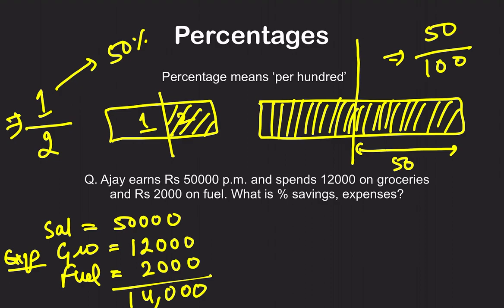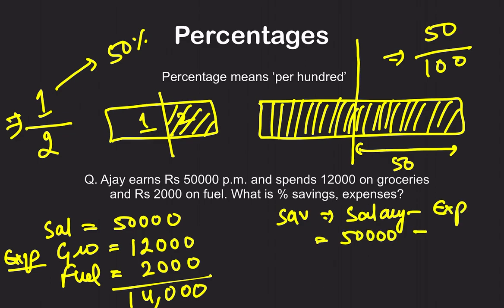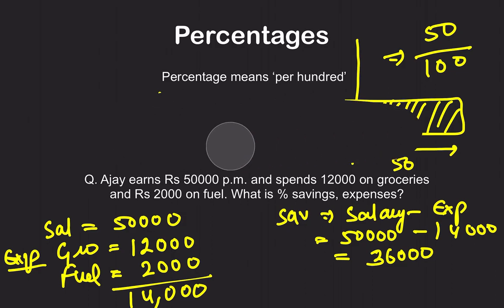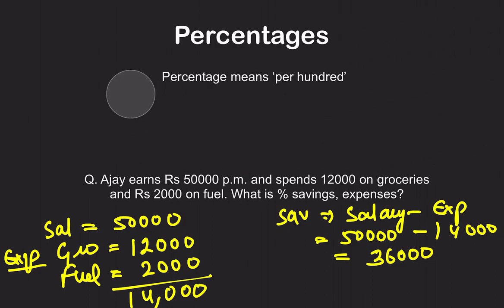Now his salary is 50,000. He is spending 14,000. How much is he saving? Remember this formula: saving is salary minus expenses. That is 50,000 minus 14,000, so that is 36,000. I hope it is clear. Till now we have calculated three things: his salary, his saving and expenses.